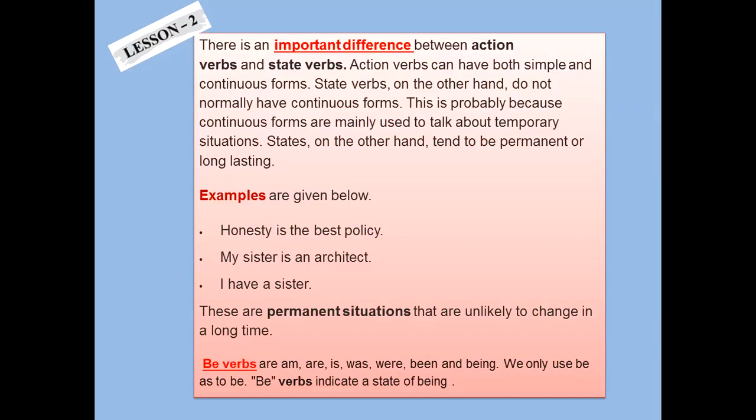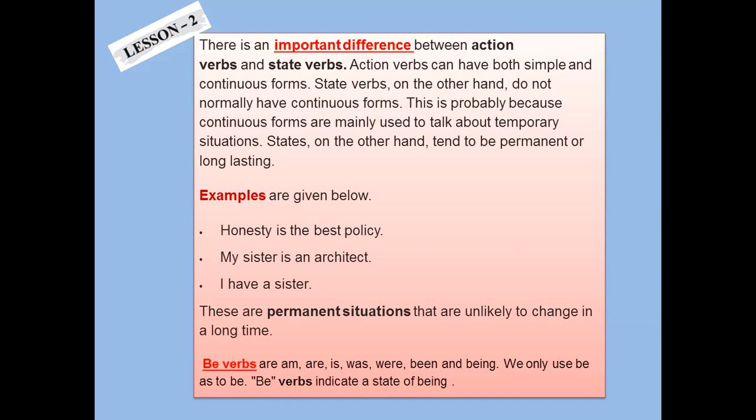There is an important difference between action verbs and state verbs, and that difference is that action verbs can have both simple and continuous forms, but state verbs don't have continuous forms, maybe because action verbs are used for temporary situations and the action finishes after some time, but the state verbs are used for permanent or long lasting situations. Look at the examples.